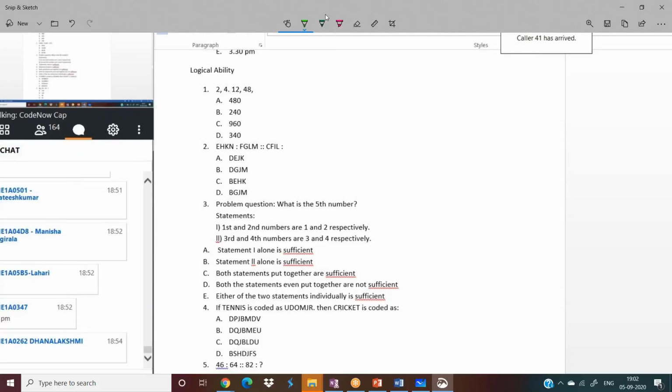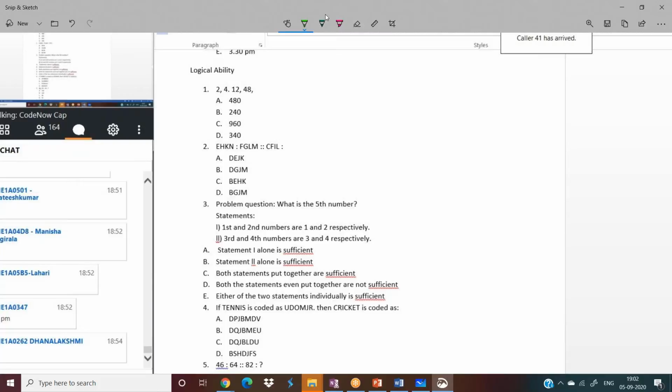Who knows? When I am not aware of the first and second, how can I answer what the fifth number is? No. Now combine the two statements. First one is 1, second one is 2, third one is 3, fourth one is 4. Then tell me what is the fifth one? Yes, the fifth one will be.